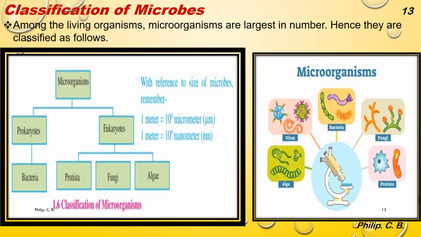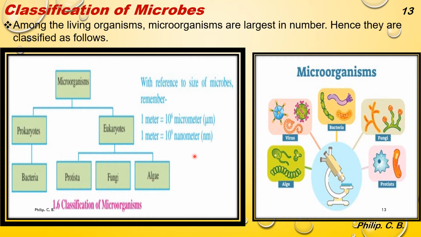Now, classification of microbes. Among the living organisms, microorganisms are largest in number. Hence, they are classified as follows. Now, students, as we learned, there are 87 million species till 2011. That means now it might be much more. It might have crossed 100 million, right? So, to learn these many species, it is necessary to classify. Here microorganisms are classified as prokaryotes and eukaryotes, as we learned earlier. Further, prokaryotes are divided into bacteria, whereas eukaryotes into protista, fungi, and algae.